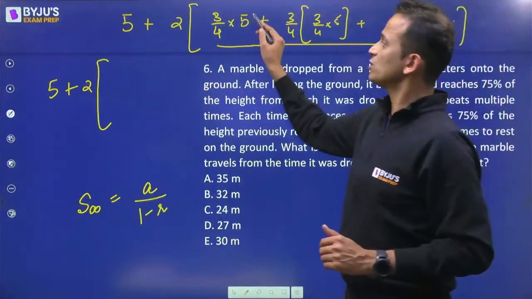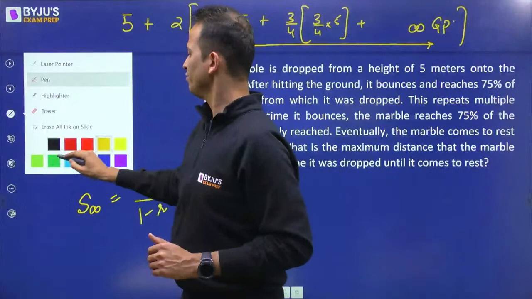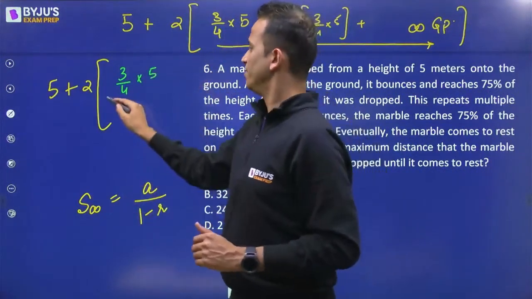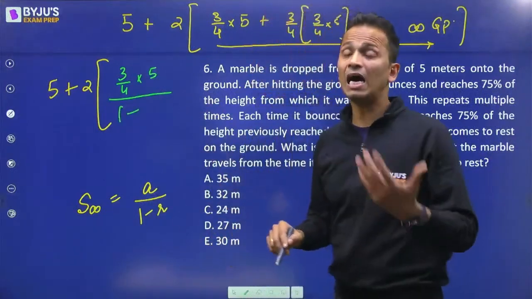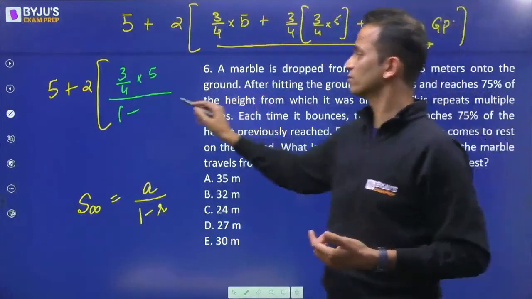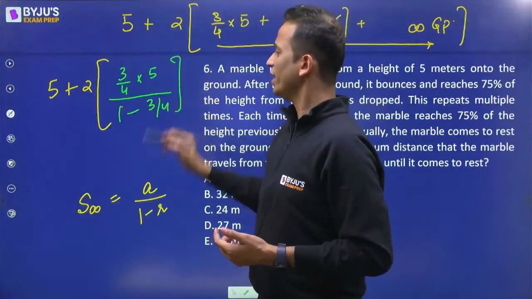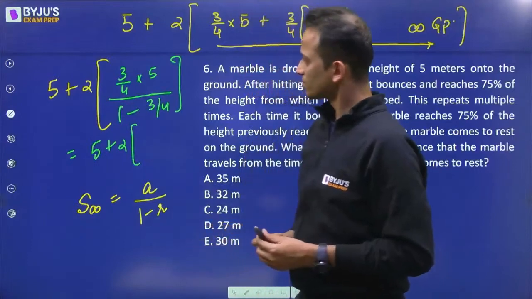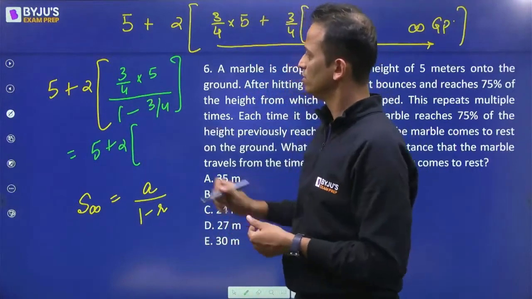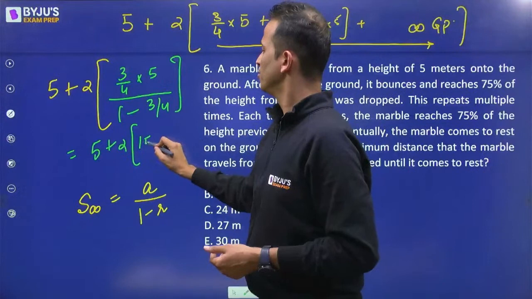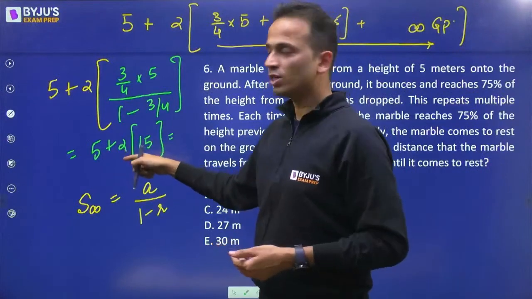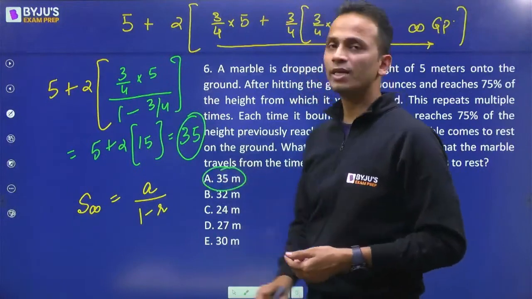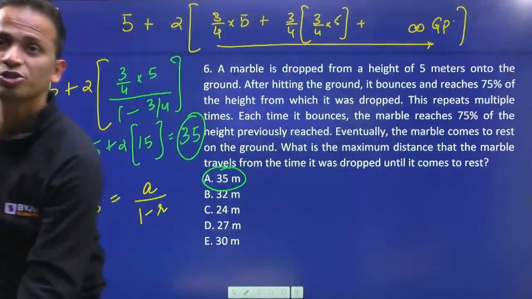So here A, the first term, is 3/4 multiplied by 5, divided by 1 minus R. R is 3/4. Now simplify this. 5 plus twice of, 1/4, 4 cancels, 15. So 15 into 2 is 30. 30 plus 5 is 35. So 35, option A, is the correct answer to this question.